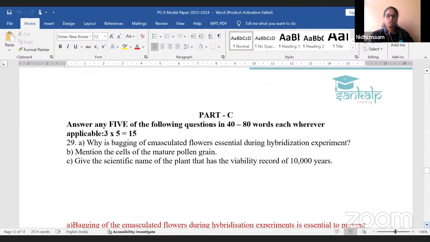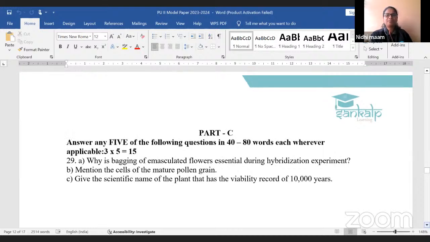So 29th question goes like this. Why is bagging of emasculated flowers essential during hybridization experiments? Mention the cells of mature pollen grain. Give the scientific name of the plant that has the viability record of 10,000 years. So A, B, C are asked, 1 mark for each question. A question. Why is bagging of emasculated flowers essential during hybridization experiment?